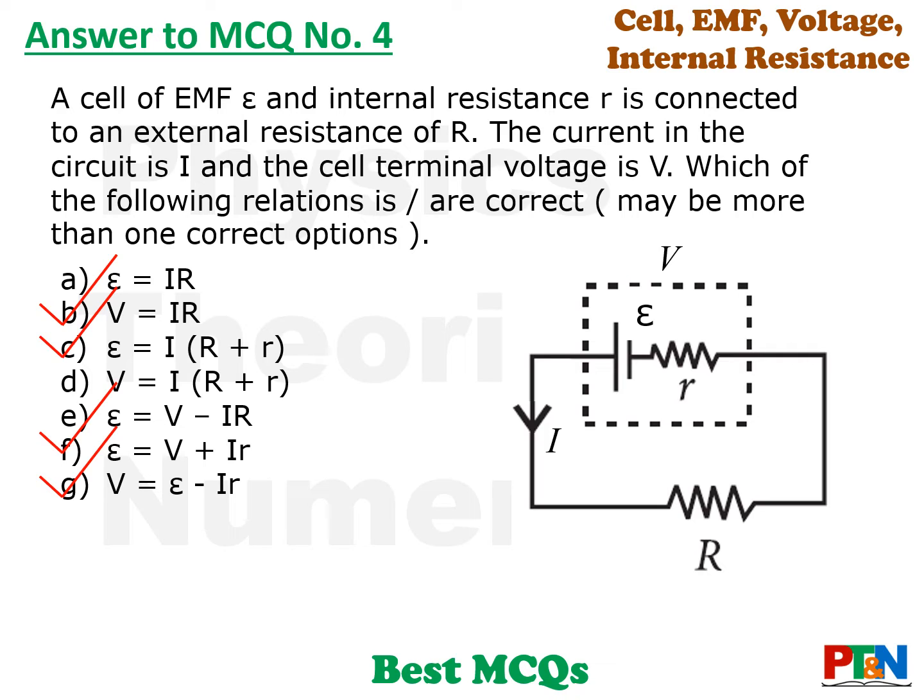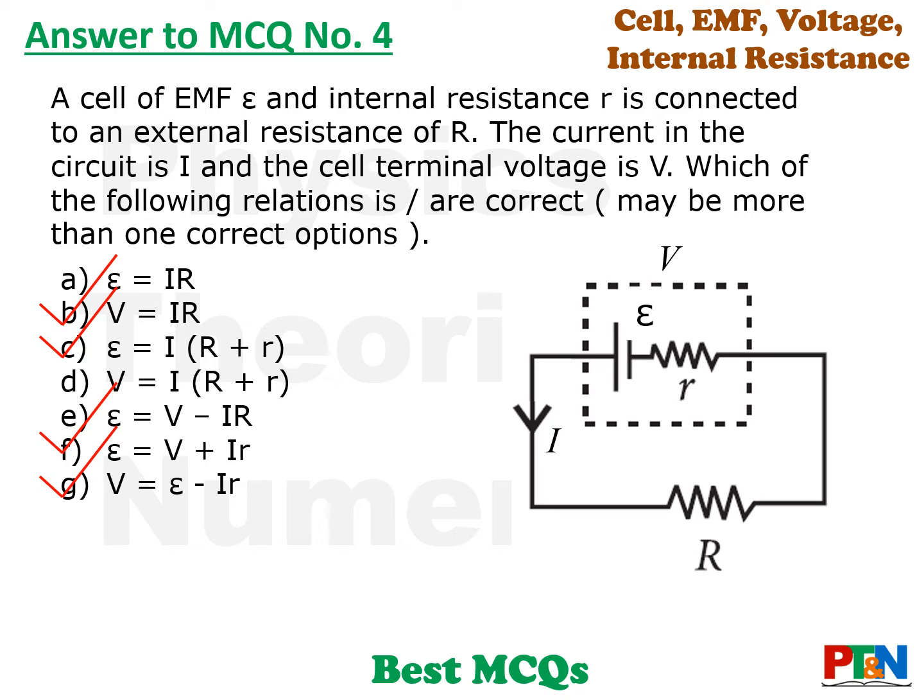Look at the diagram. V, that is terminal voltage, is equal to I into R, current multiplied by the external resistance. Now EMF, epsilon, supplies the entire current through the entire circuit. That means epsilon is equal to I into (R plus r). Then E is equal to V plus I r, that is the external terminal voltage plus the internal drop. I small r is the internal drop. So epsilon is equal to V plus I r.